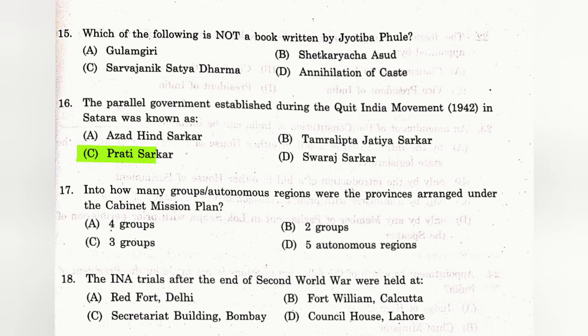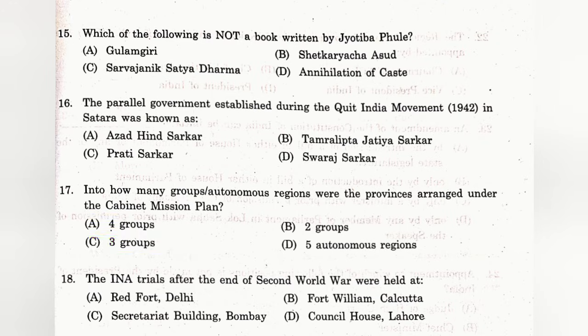Question number 16. The parallel government established during the Quit India Movement 1942 in Satara was known as? The answer is C. Prati Sarkar, literally meaning parallel government. Question number 17. Into how many groups were the provinces arranged under the Cabinet Mission Plan? The answer is C. 3 groups. Under the Cabinet Mission Plan of 1946, the provinces were arranged into 3 groups, that is Group A, B, and C, for the purpose of constitution making.